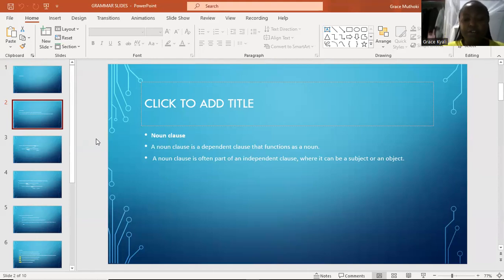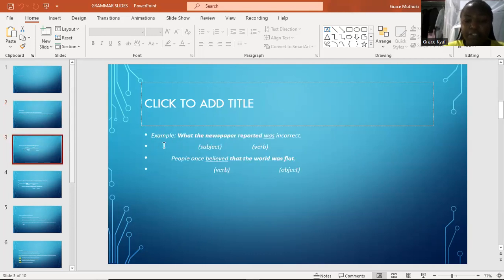So, what is a noun clause? A noun clause is a dependent clause that functions as a noun. A noun clause is often part of an independent clause where it can be a subject or an object. I guess we all know what a subject is and we all know what an object is.